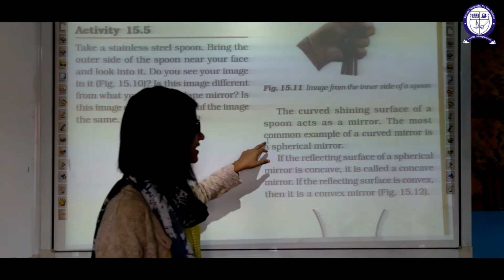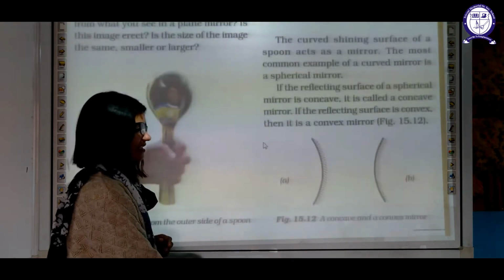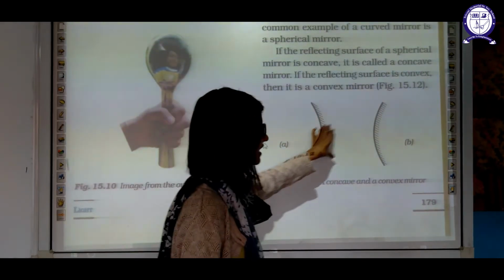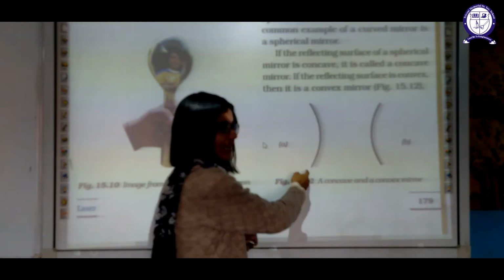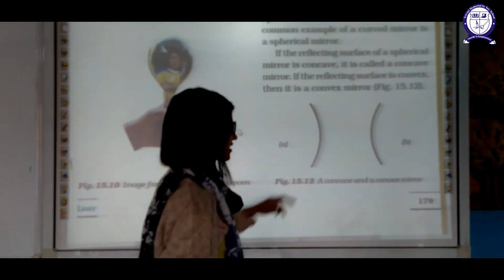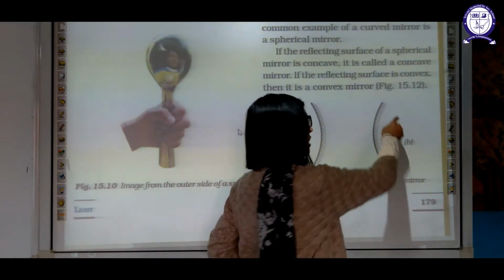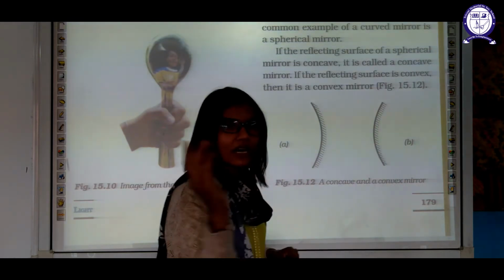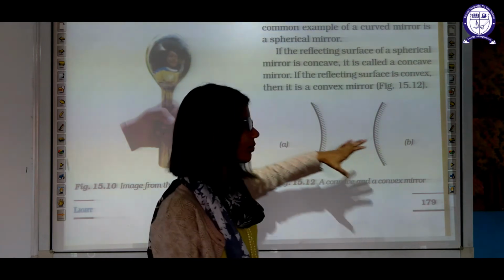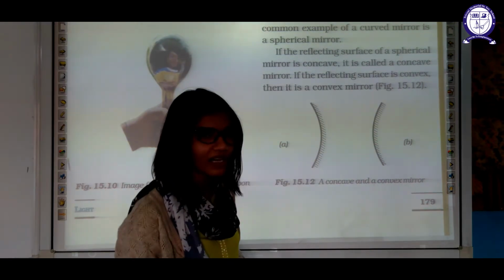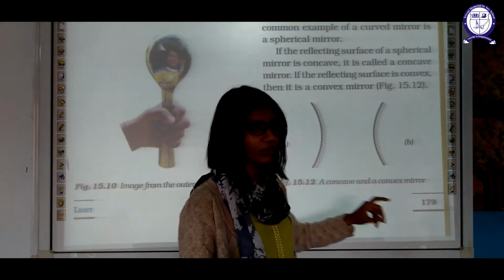The most common example of a curved mirror is the spherical mirror. Two types of spherical mirrors are there. The first one is concave, the second one is convex. When the inner surface is reflecting and the outer surface is polished, such a kind of mirror is a concave mirror. On the other hand, if the outer side of the mirror is reflecting and the inner side is painted, it is known as a convex mirror. You should be clear with these terms. Concave mirror, convex mirror. In a concave mirror, the inner side is reflecting. This is in the case of mirrors only.